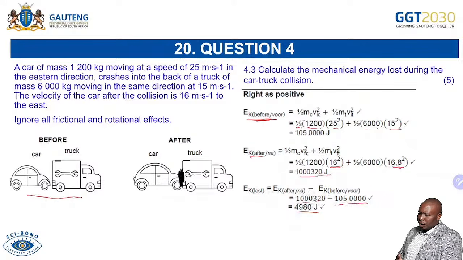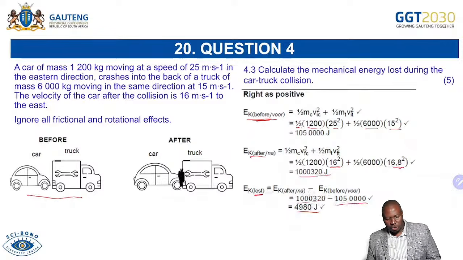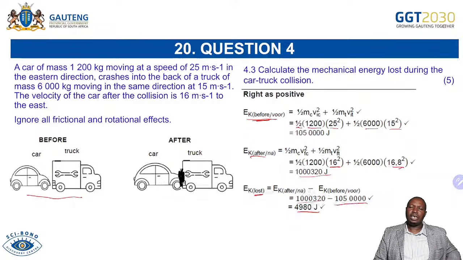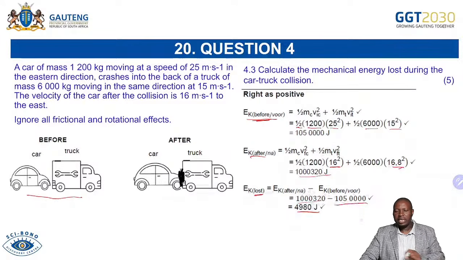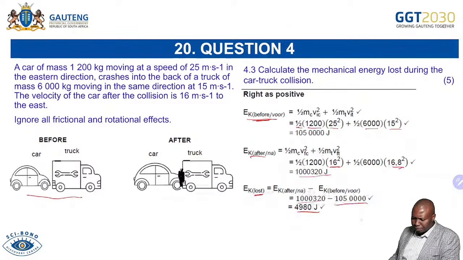So definitely you are able now to see that this is how much energy was lost, the EK lost. So immediately if EK is lost, we are saying that this is an inelastic collision, because in an elastic collision, the two must be equal, which means if I subtract them, I must get 0. When I get 0 joules, I know that this is an elastic collision because the two are equal. But in this case, there are 4,980 joules that are lost.